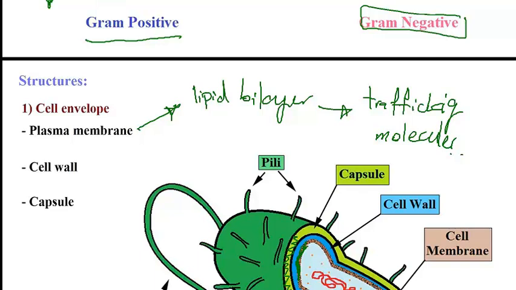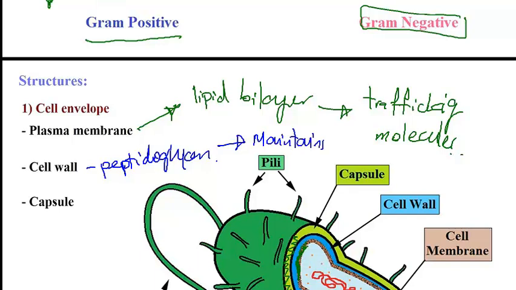Next, we have the cell wall, and this is basically cross-linked layers of peptidoglycan. So you know how we were talking about the peptidoglycan cell wall in gram-positive that is thicker versus gram-negative here. So that's actually the structure we are talking about, the cell wall. And basically the job of the cell wall is to help maintain the shape of the bacterial cells. So it maintains shape of bacterial cells. And then finally we have the capsule. Let me come down a little bit.